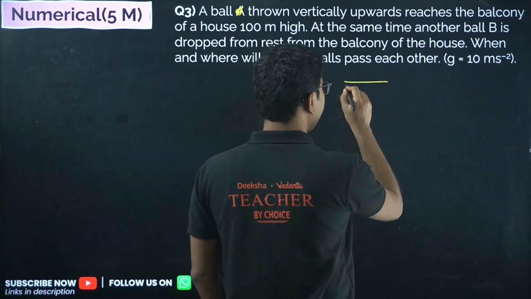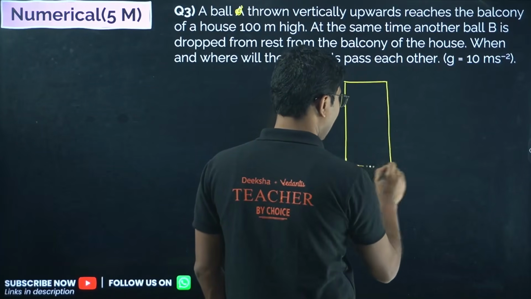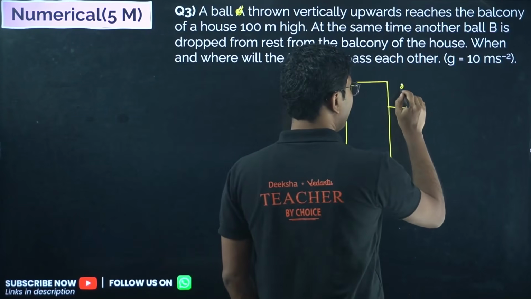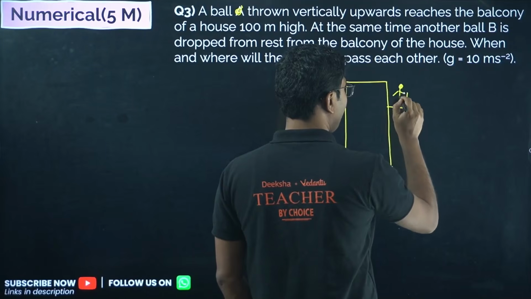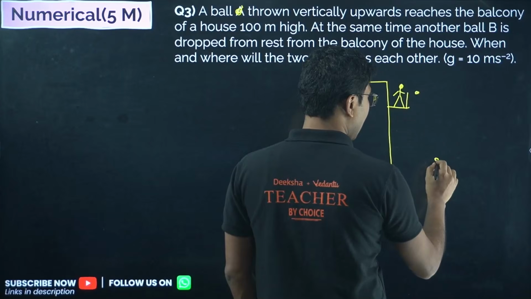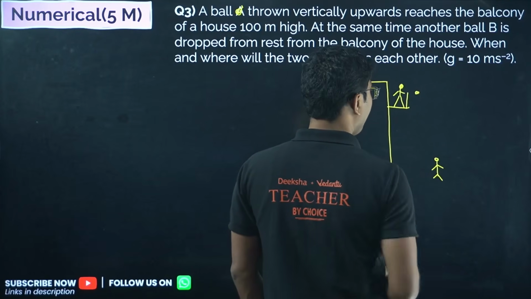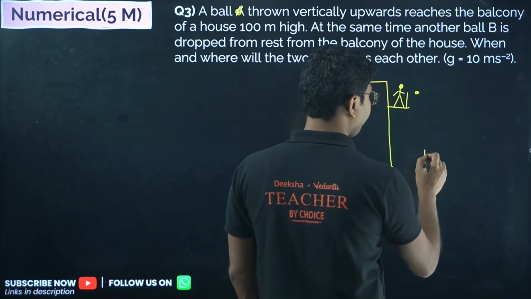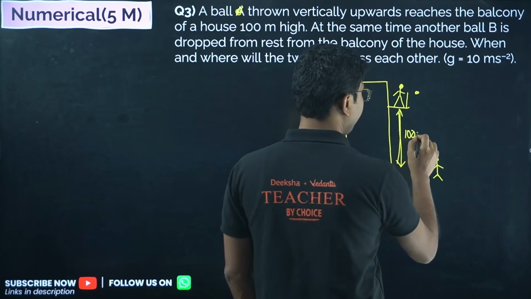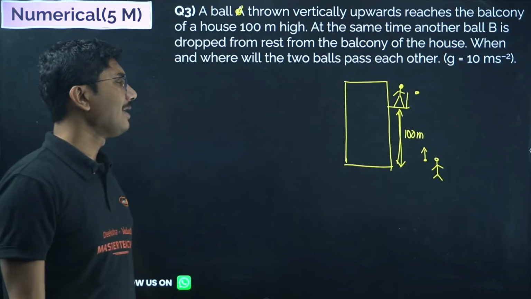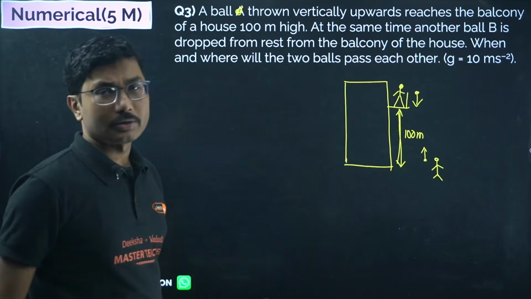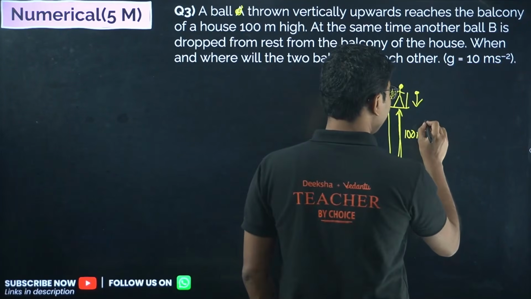So here we do not have a tower, it's a tall building, and we have a balcony. From the balcony you are standing over here and you drop a ball, and at the same time your friend is standing on the ground. He is throwing a ball in the upward direction. The height difference is 100 meters, it is given. Now both of the balls are thrown at the same time and they meet somewhere.